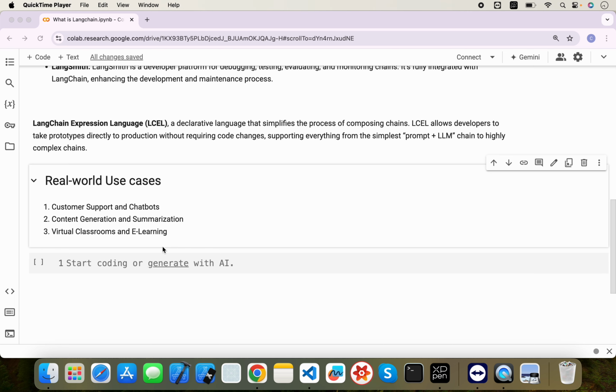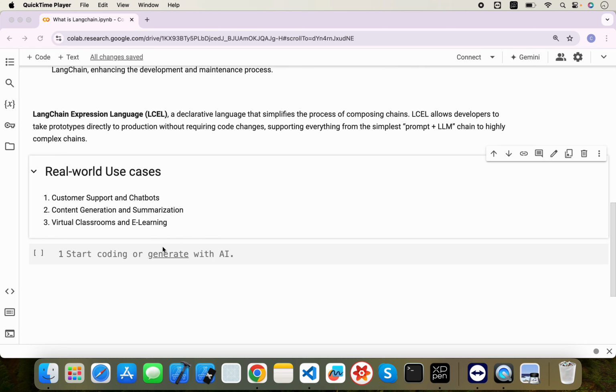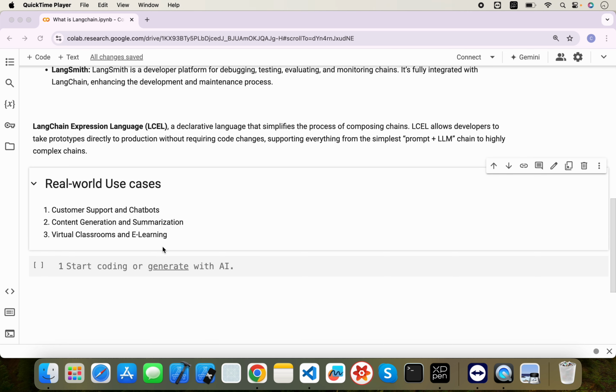The third can be virtual classrooms and e-learning. These are a few of the applications, but there are endless possibilities to utilize LangChain to build very awesome AI applications. So this is all about what LangChain is.